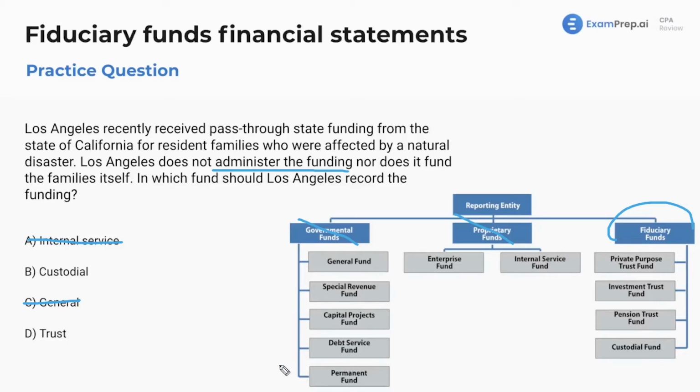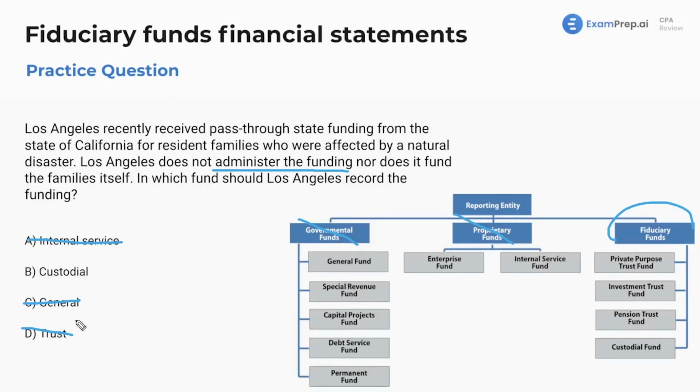So this likely wouldn't be an answer. However, if, let's say, a question said, all right, which of these is a fiduciary fund? And let's say letter B wasn't there, that would be the best answer. But generally speaking, this is not going to refer to a particular type of fund in the fiduciary funds, but it's a general term that you could see as an answer.